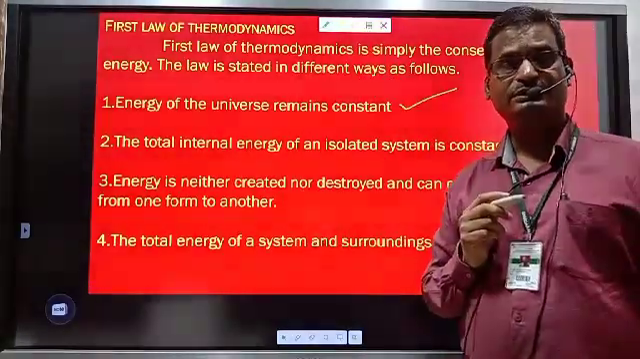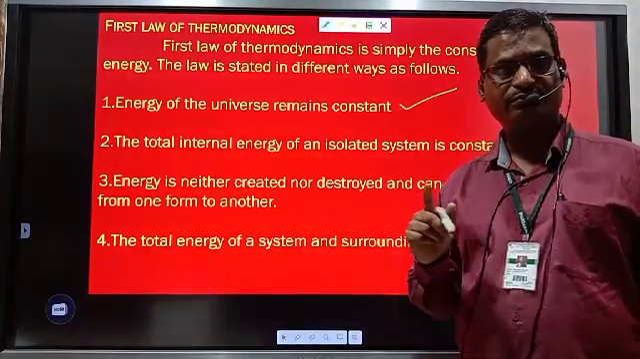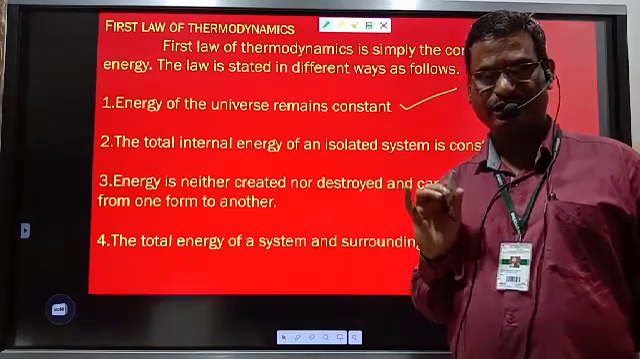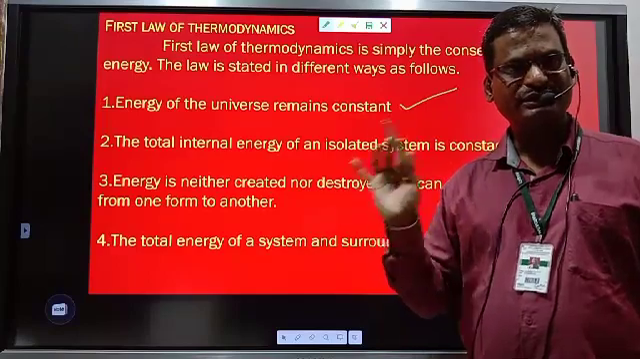What is universe? We have studied. Universe is nothing but system plus surrounding. System and its surrounding gives the universe. And the energy of universe always remains constant.